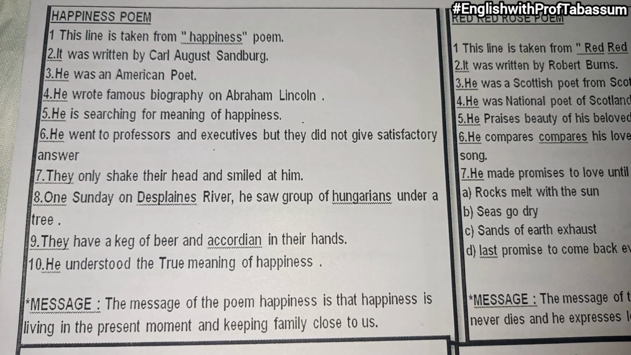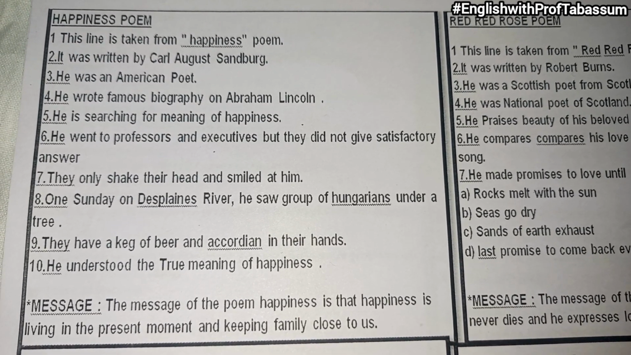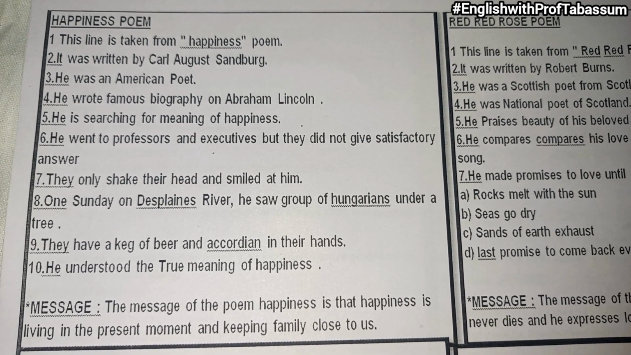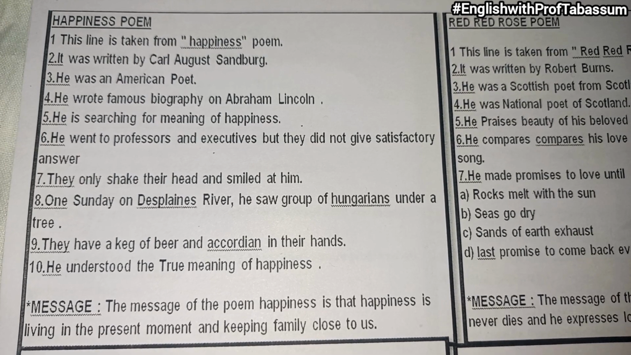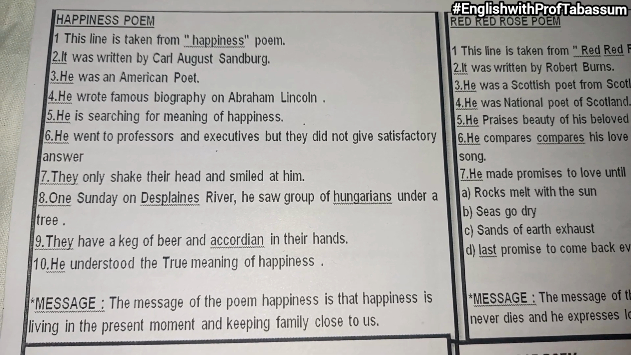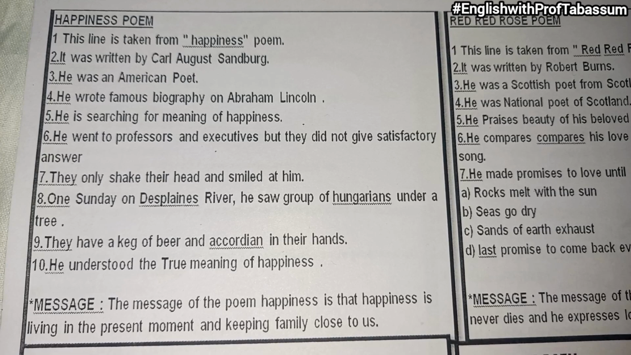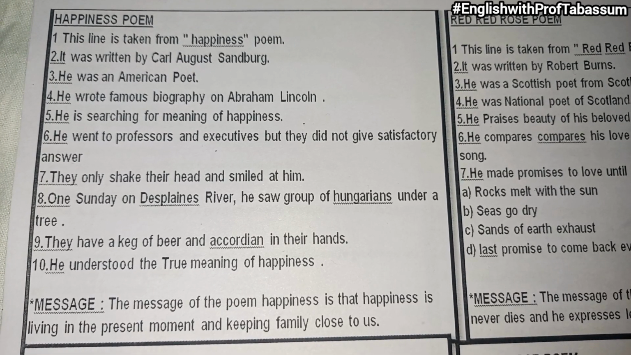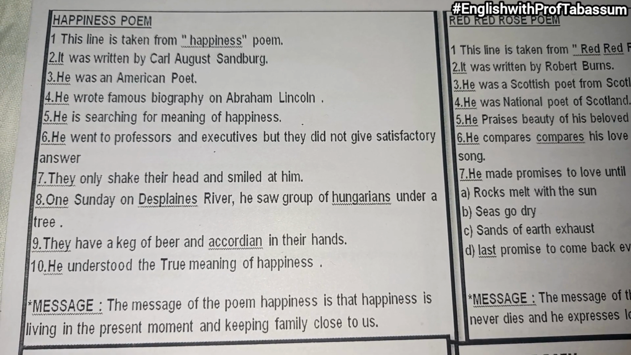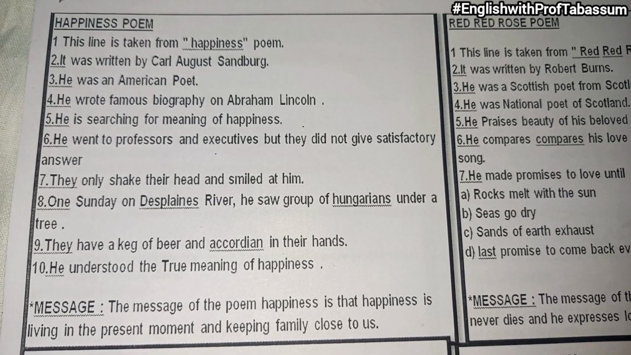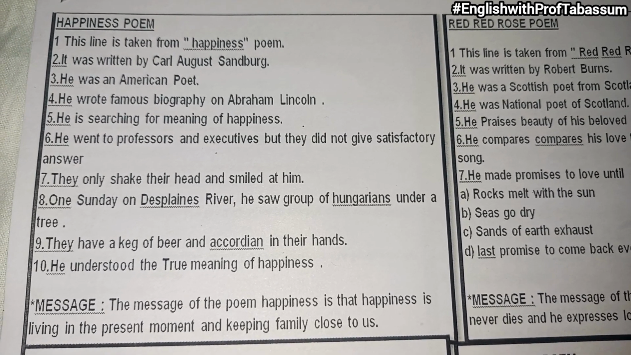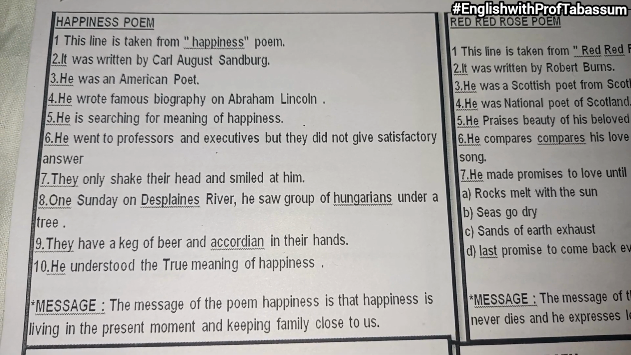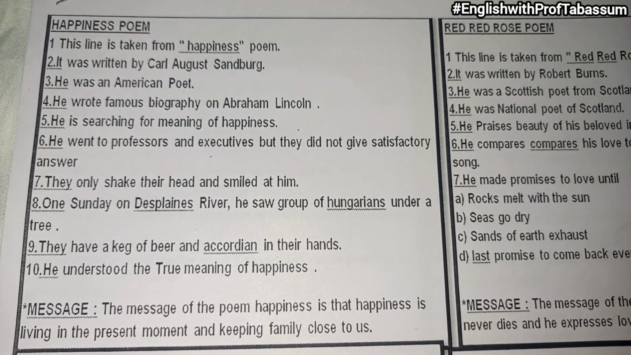He is searching for meaning of happiness. They only shook their head and smiled at him. One Sunday on Des Plaines River, he saw a group of Hungarians under a tree. They have a keg of beer and an accordion in their hands. The author immediately understood the true meaning of happiness. The message of the lesson is that happiness is living in the present moment and keeping family close to us.